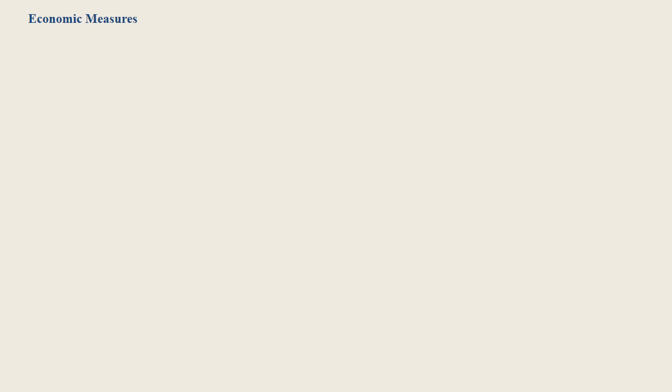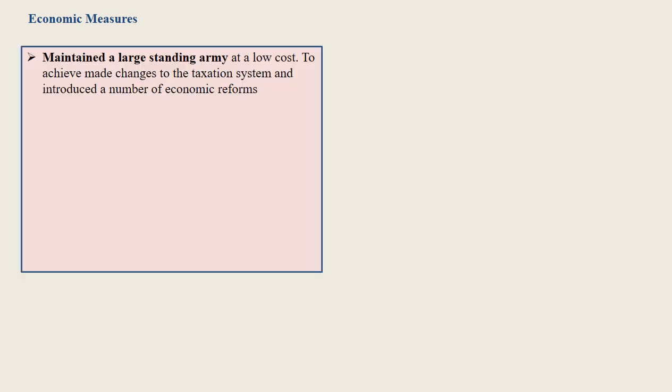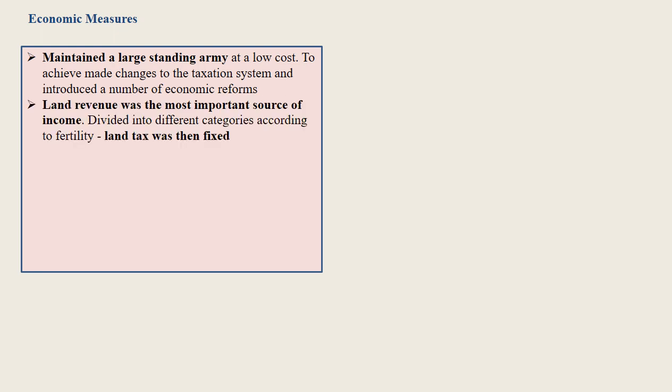Let's learn about the economic measures during Alauddin's reign. Alauddin wanted to maintain a large standing army at a low cost. To achieve this, he made changes to the taxation system and introduced a number of economic reforms. Land revenue was the most important source of income for the empire.